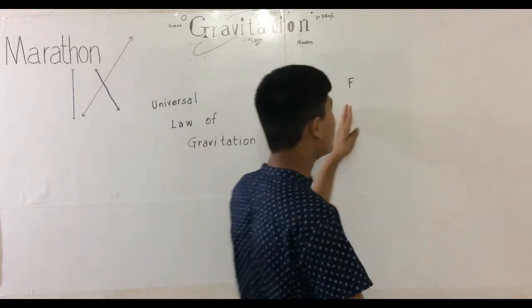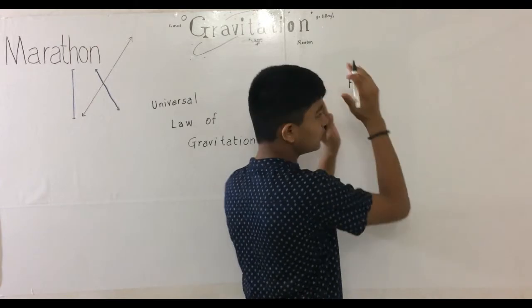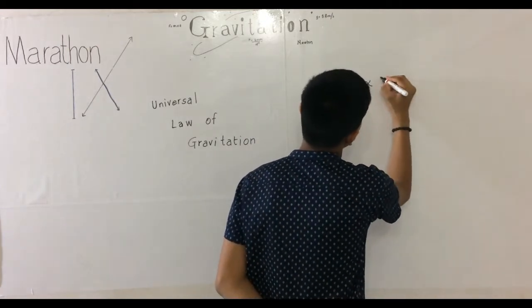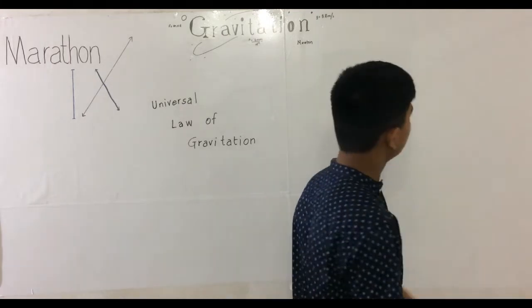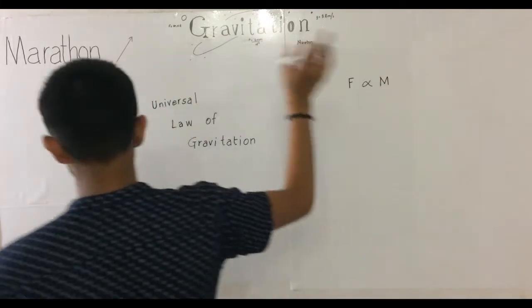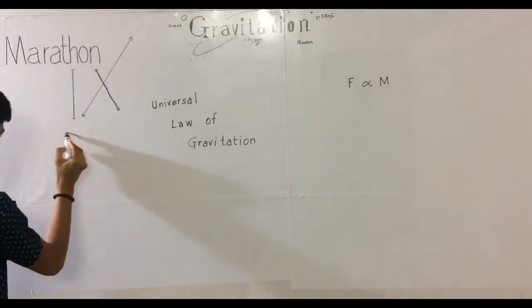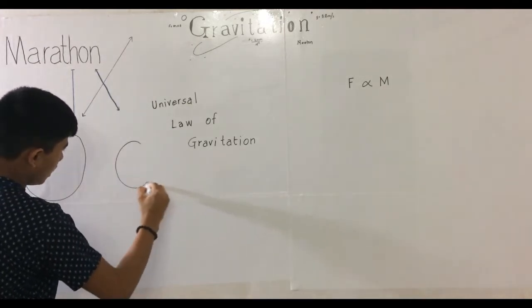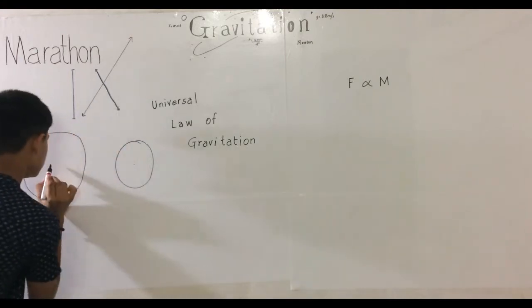Remember, F is gravitation here, and F is directly proportional to the mass. Mass is M here. Before that, let me take two masses, like one mass here and the second one a bit smaller than this. This is the center for those.